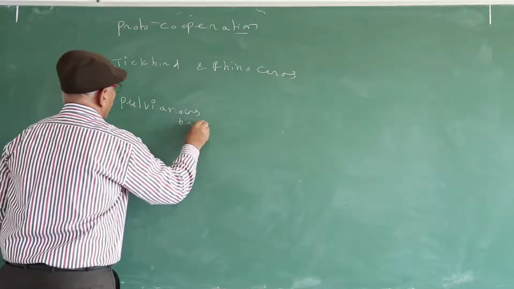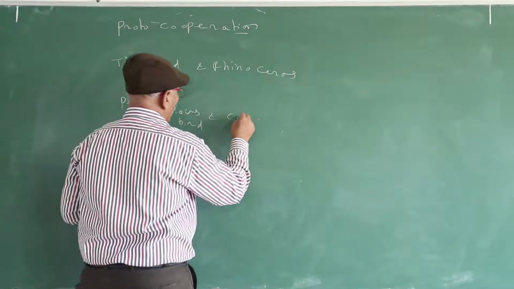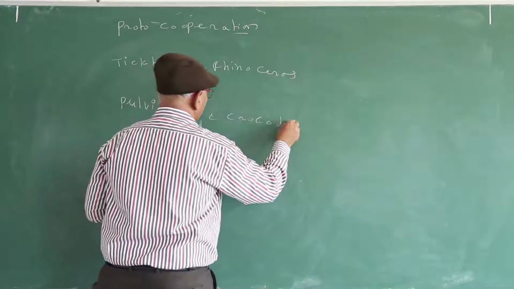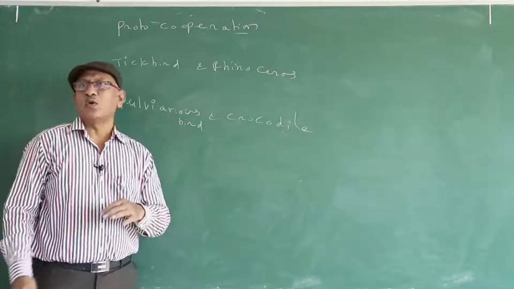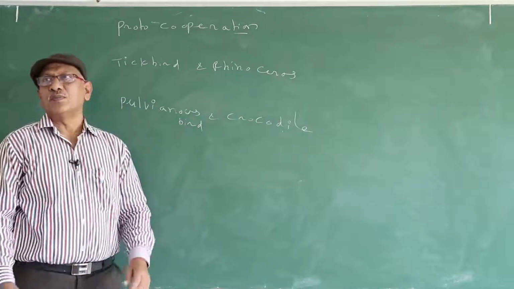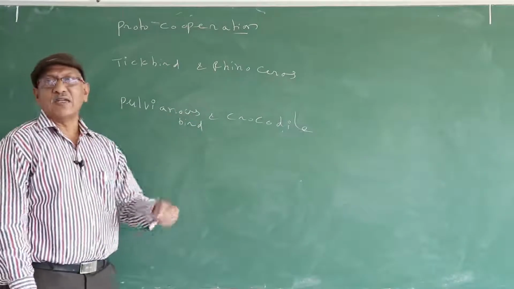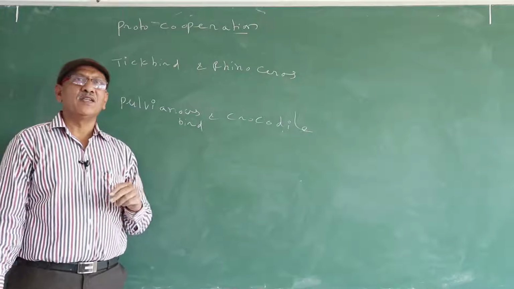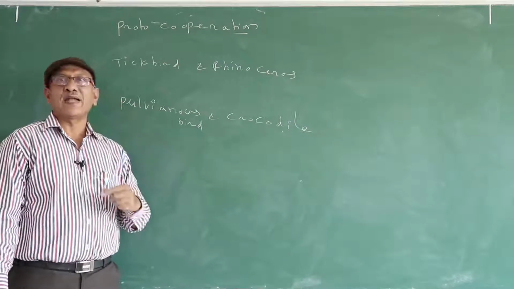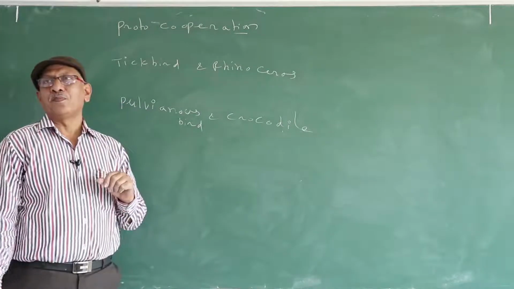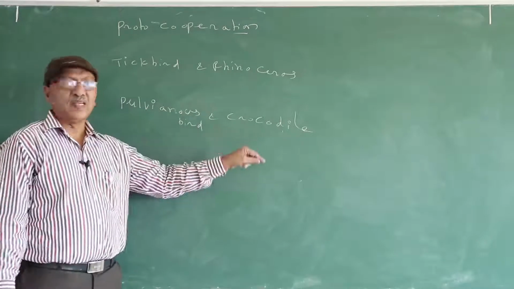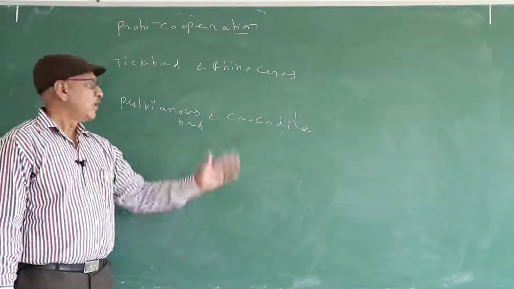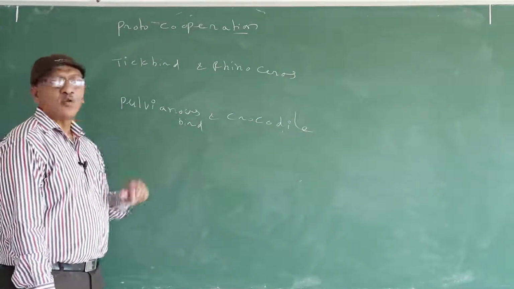Also known as crocodile bird and crocodile. Whenever the crocodile opens its mouth, at the time the Pulvianus bird enters into the buccal cavity and collects the leeches attached to the teeth. Now the crocodile is benefited, gets relief from the pain caused by parasites. So the Pulvianus bird is also benefited.